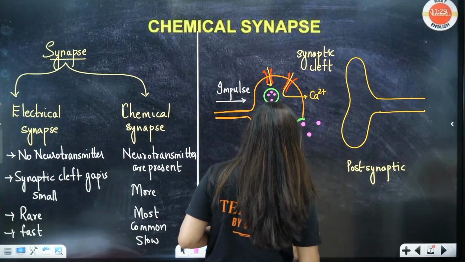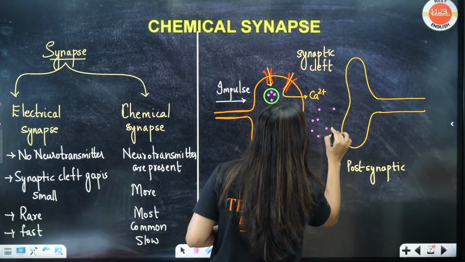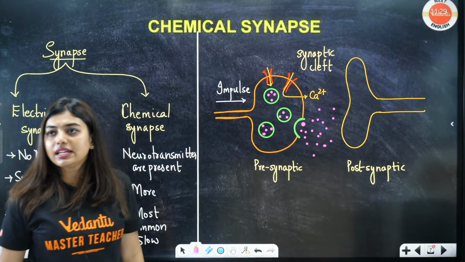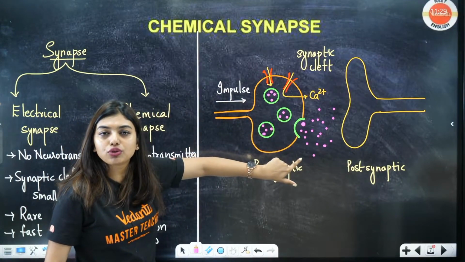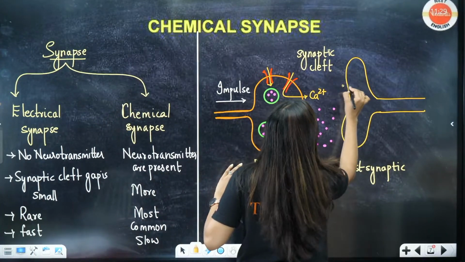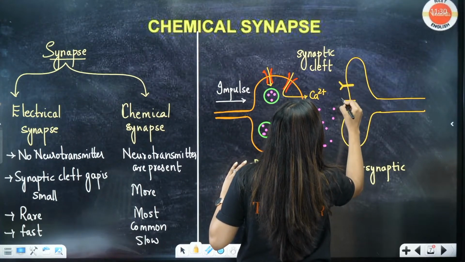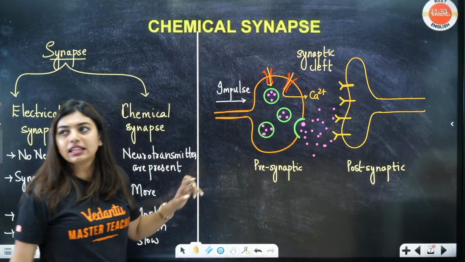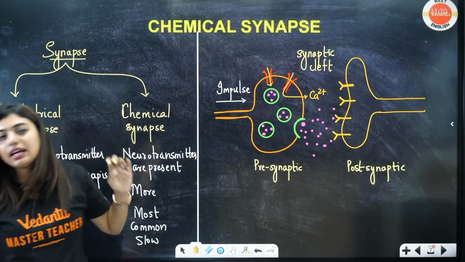Clear to all of you? Very simple. Any difficulty? It will be released to the synaptic cleft. Got it? Yes, correct. Calcium gated channels will open. This will give the signal for the neurotransmitter that now it's time for you to release. And as they release, students, here automatically the receptors are going to be there. These receptors will be ready to accept this neurotransmitter and continue it. Is this clear to all of you? Yes. Now what is going to happen?